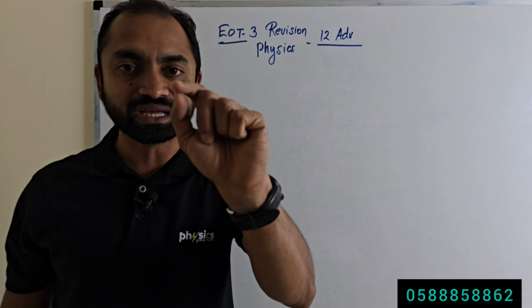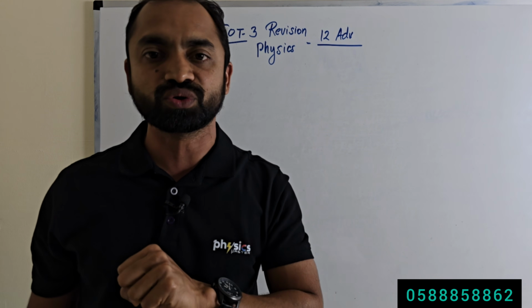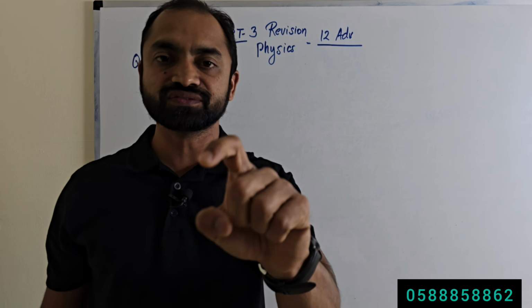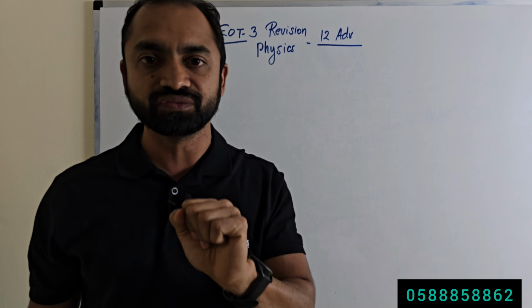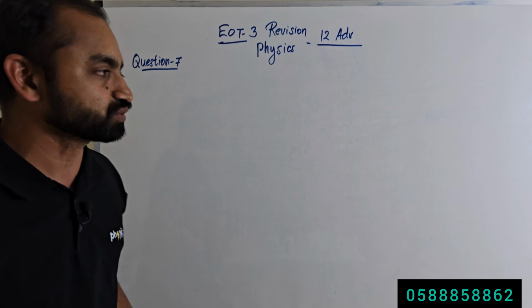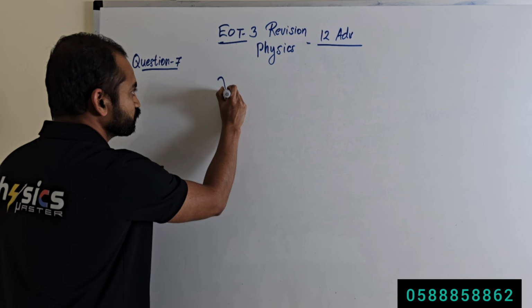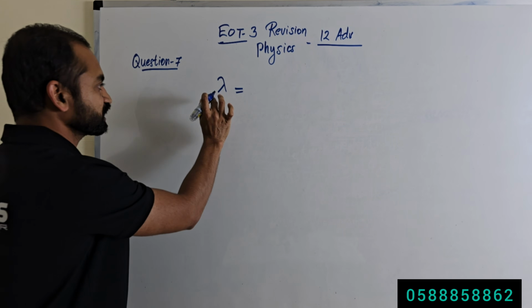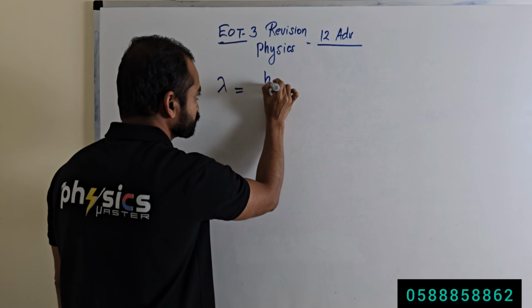When particles behave as waves, such waves are called de Broglie waves. How to calculate its wavelength? Very simple. The wavelength of a de Broglie wave, we call it the de Broglie wavelength, that we can calculate like this: lambda equal to h by p.